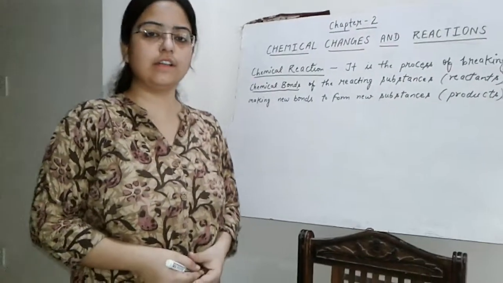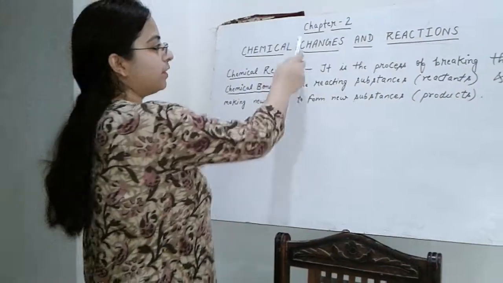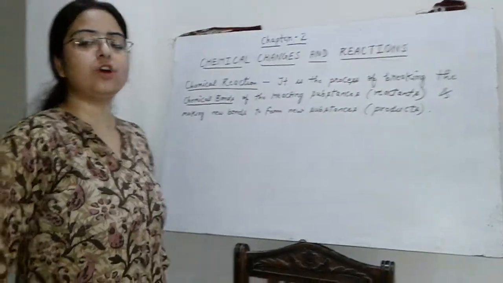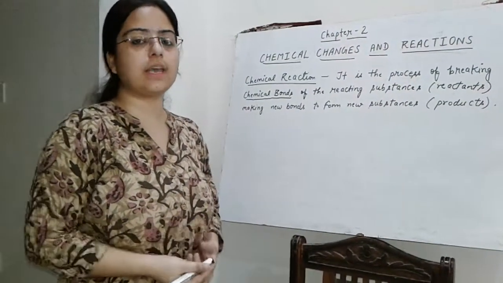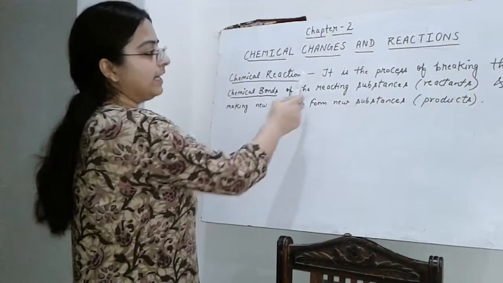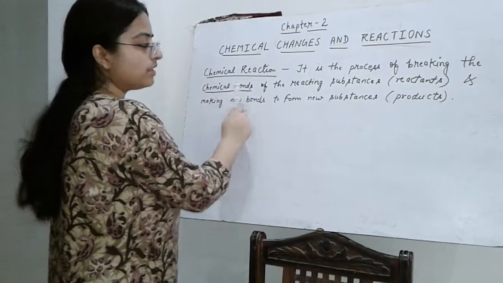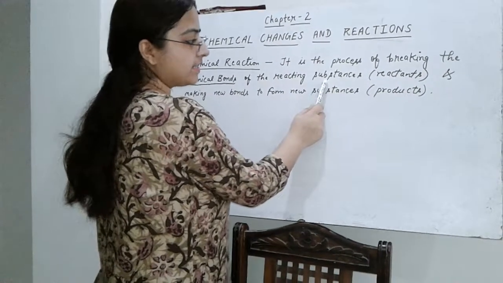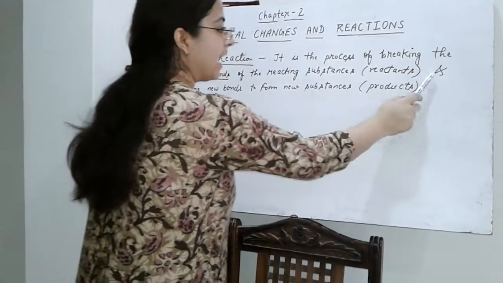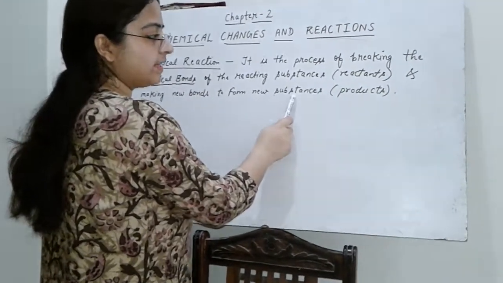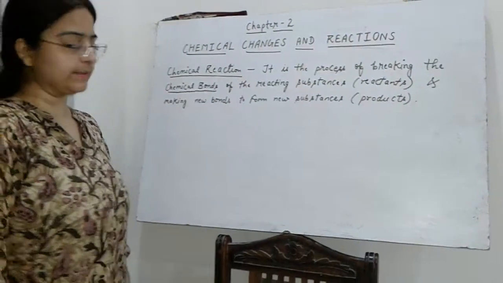Hello everyone. So our next chapter is chapter 2, chemical changes and reactions. First of all, we will discuss what a chemical reaction is. It is the process of breaking the chemical bonds of the reacting substances called reactants and making new bonds to form new substances called products.